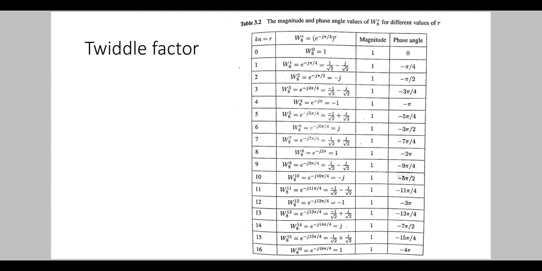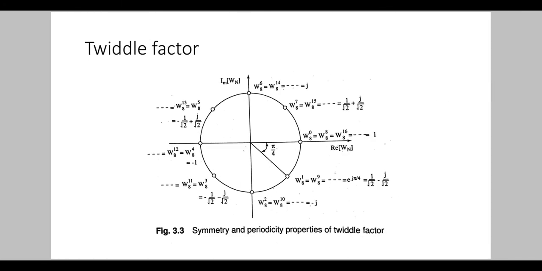That is, when r is equal to 0, the phase angle is 0, and when r is equal to 8, the phase angle is minus 2 pi. That is, when the r value completes one period, that is n, we are taking the n value as 8, the phase angle becomes the same, that is 0 and minus 2 pi both are same.